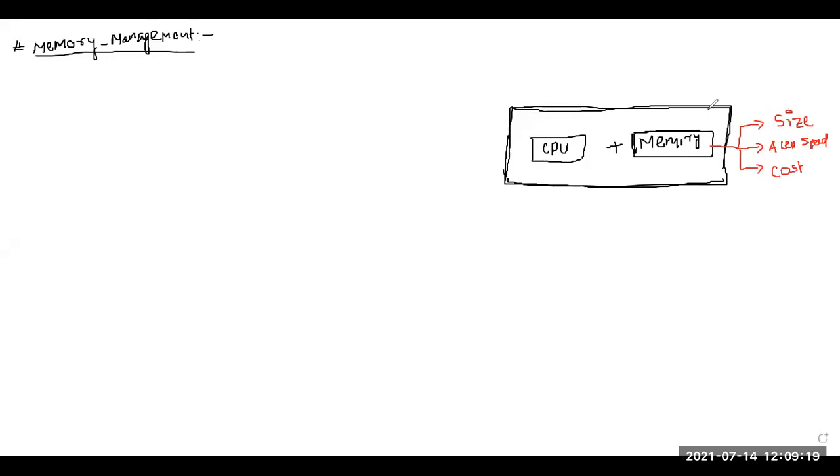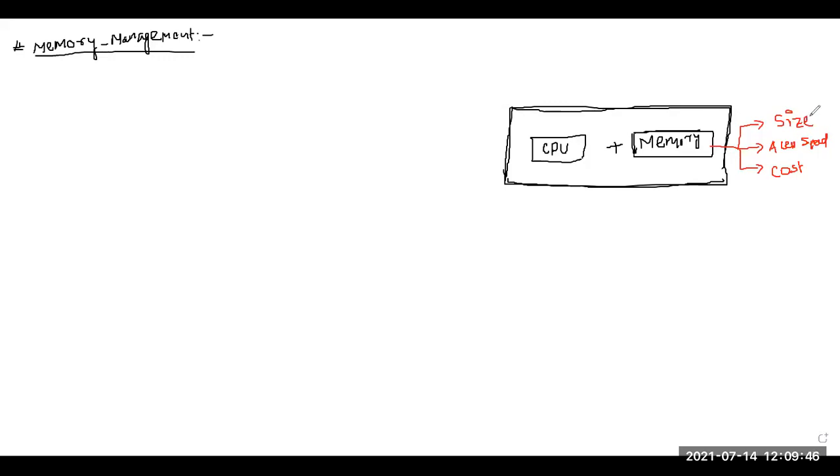So first, the size: will it be limited or large? Second is access speed: how fast the data can be accessed from the memory. Third is the cost of my memory. Now, what is preferable? Is a smaller memory or a larger memory preferable?